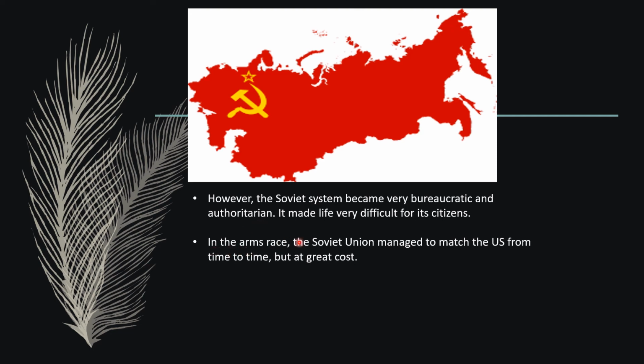In the arms race, the Soviet Union managed to match the US from time to time, but at great cost. Here it is said that the Soviet Union was paying a high amount of money to maintain the arms race with the US. For the US, it was very easy to maintain the arms race because it had so much finance. But the Soviet Union did not have that much finance, yet because of the competition, it had to spend a lot of money on the arms race.